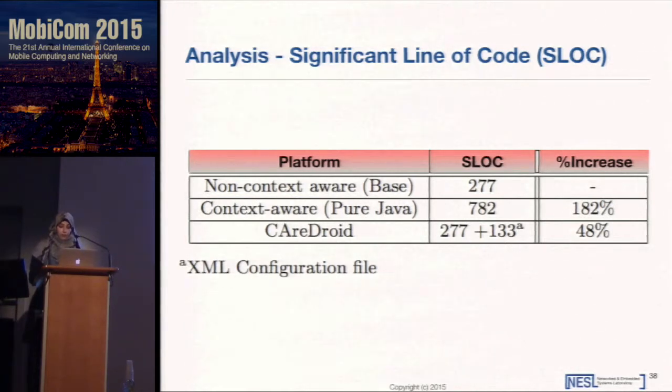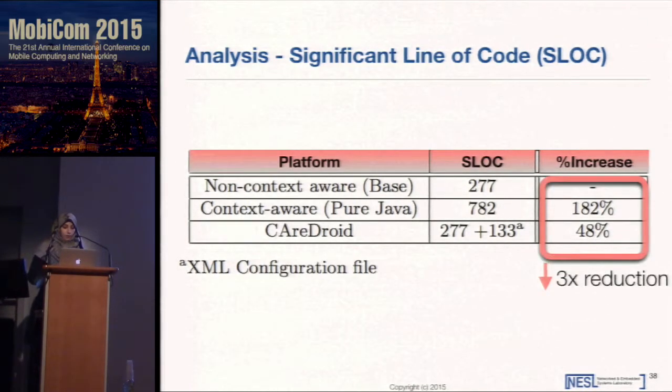This table shows the reduction in the source lines of code, the SLOC, when the context-aware camera application is developed using the normal Android flow compared to the proposed CareDroid flow. The table shows a reduction of SLOC by more than a factor of 3x. And this basically comes from the configuration file, the XML file, which has all the operation ranges. The overhead is 133 lines of code compared to an application that is built with no context awareness.